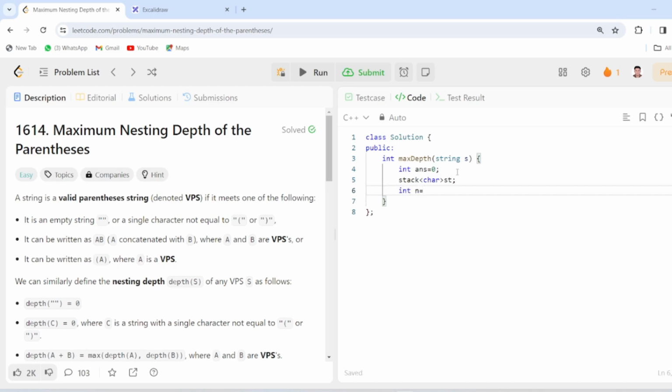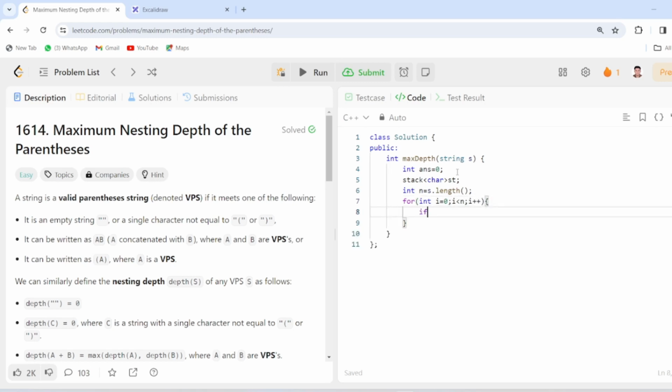Now take the length of the string through which we will be iterating our whole string. Now take a loop, start from i equal to 0, it will be less than n, and move forward by 1. Now check if s of i is equal to an opening parenthesis. What we will do, we will push it to our stack.